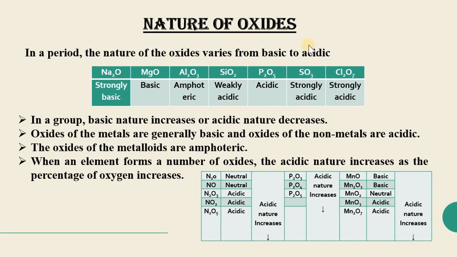So overall, if we are talking about the nature of oxides in the periodic table, in a period it goes from basic to acidic when we are going towards the right side. In a group, the basic nature increases when we move down, or acidic nature decreases when we move down. Also, the oxides of metals are basic and oxides of non-metals are acidic in nature. Metalloids or semi-metals show amphoteric nature, and if the percentage of oxygen is high, then the oxide is more acidic.